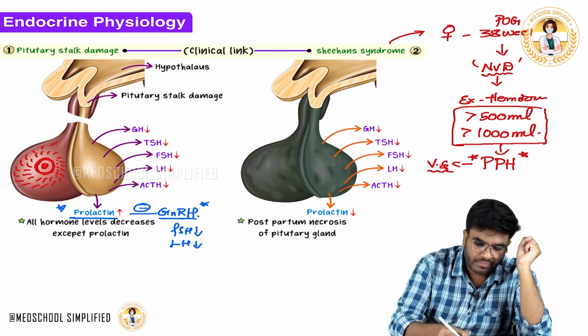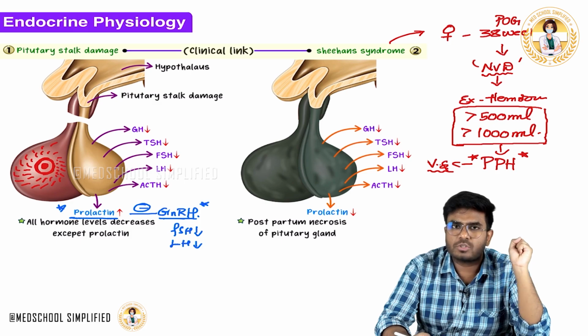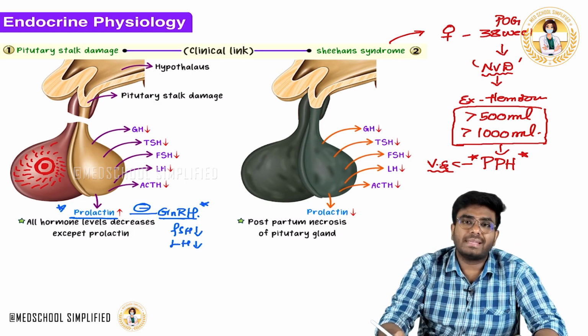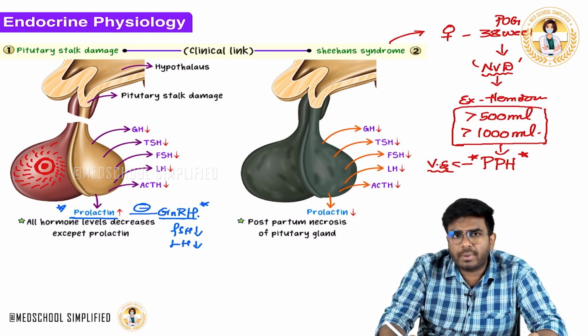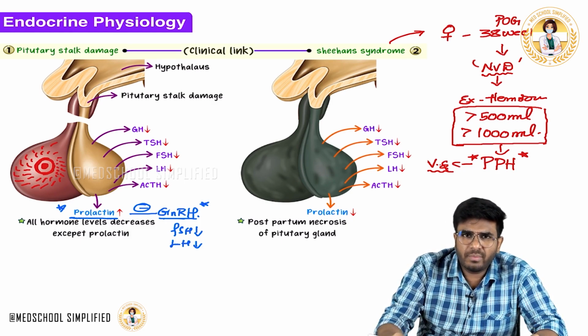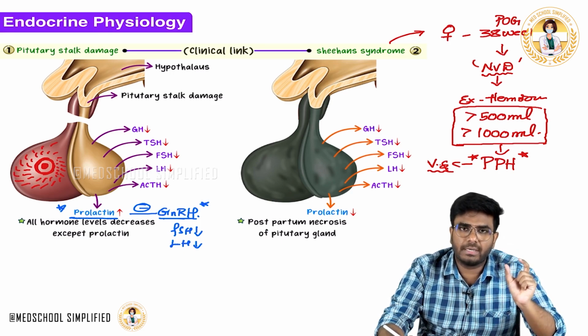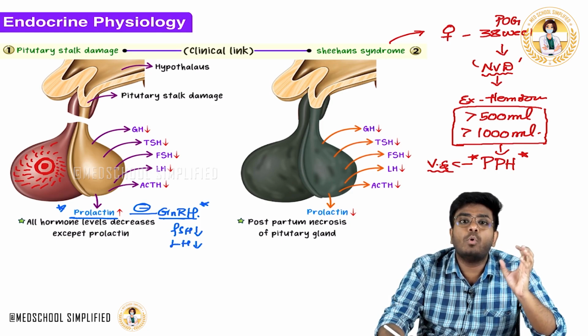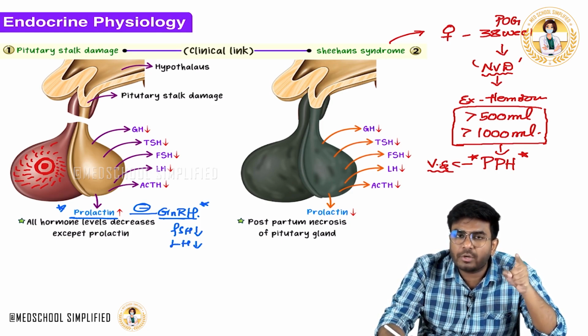Yes, she is pregnant, she delivered a baby. After delivery, she has a complication, and that complication is postpartum hemorrhage. Now there is vasospasm. So my question to you: what happened to the blood supply to the pituitary gland? Is it receiving more blood or less blood? Already the pituitary gland is hypertrophied, it's such a big pituitary gland. It is demanding more blood, but instead, what is the amount of blood supply to the pituitary gland?